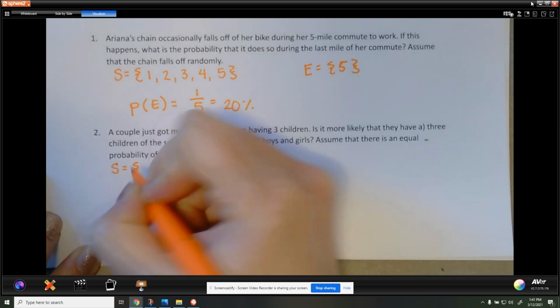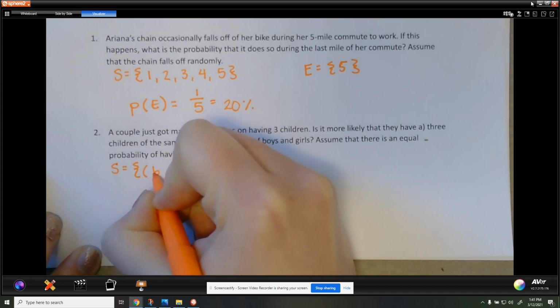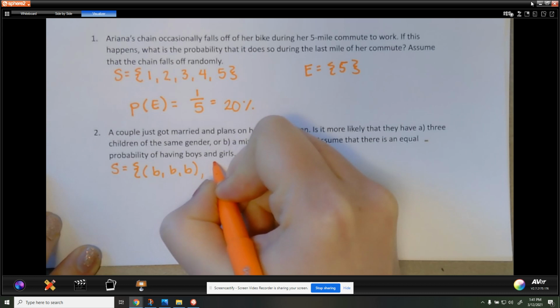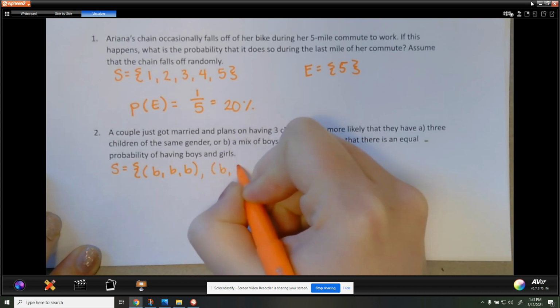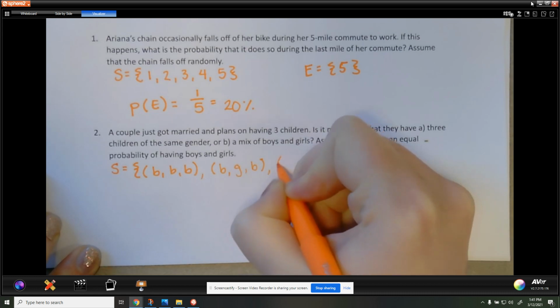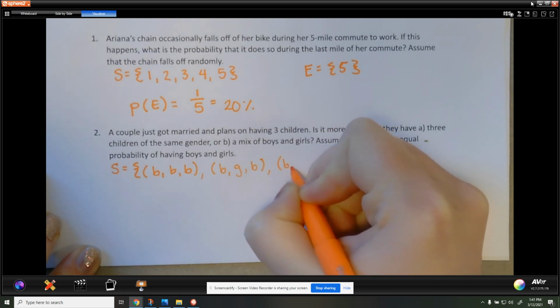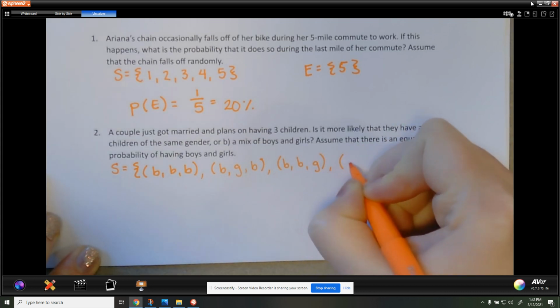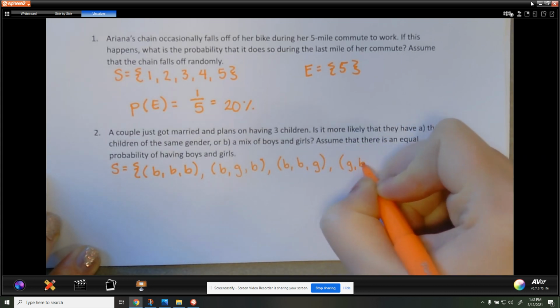Let's list all of the possibilities we could have. We could have boy, boy, boy. We could have boy, girl, boy. We could have boy, boy, girl. Or we could have girl, boy, boy.